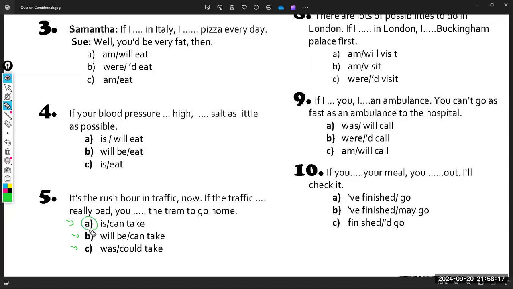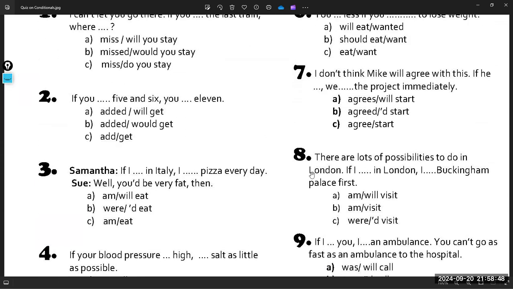So because I'm talking about something in general, I have to use the first conditional, and in the first conditional I have to use simple present, can or will. You can use will in the main clause. So I have to say if the traffic is really bad, you can take or you will take the tram to go home. So please be careful. I use the first conditional because I'm talking in general.